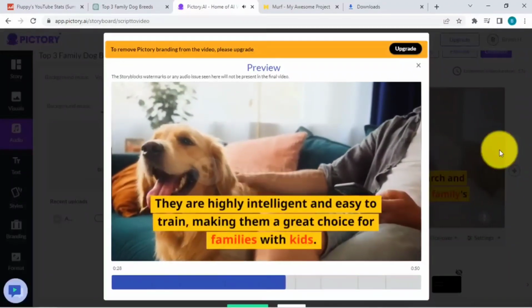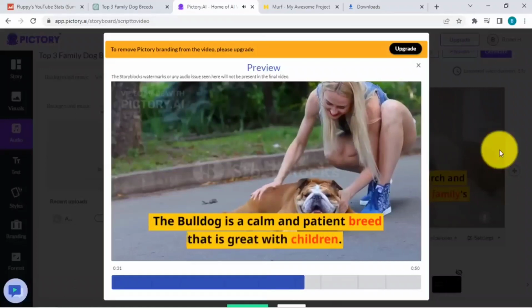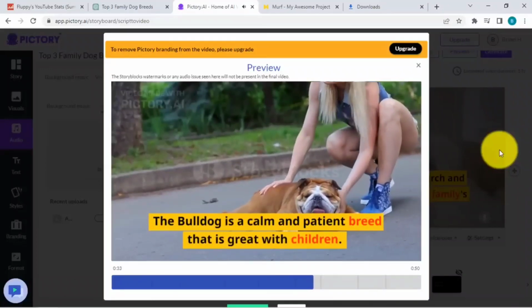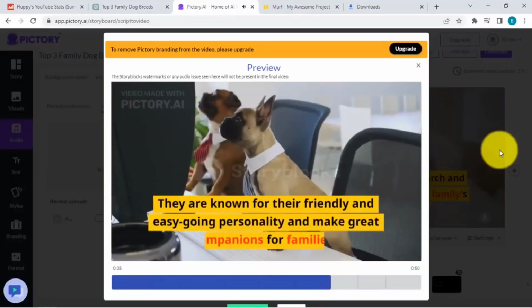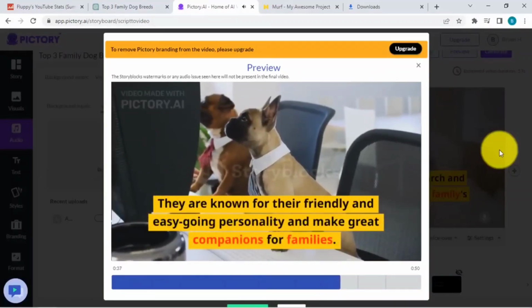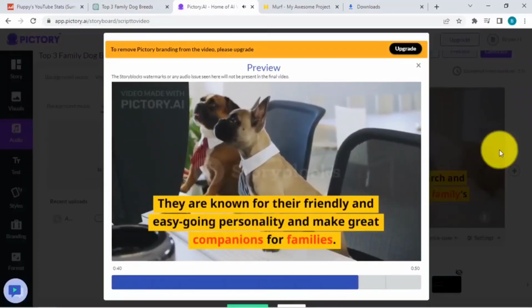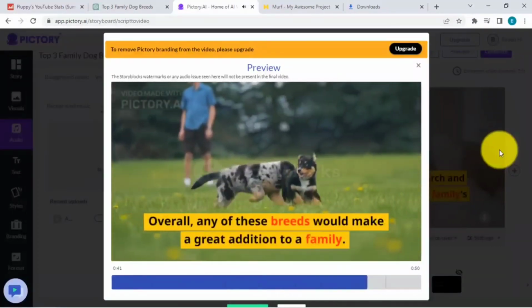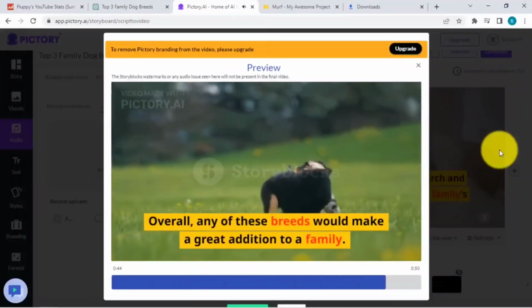The bulldog is a calm and patient breed that is great with children. They are known for their friendly and easygoing personality and make great companions for families. Overall, any of these breeds would make a great addition to a family.